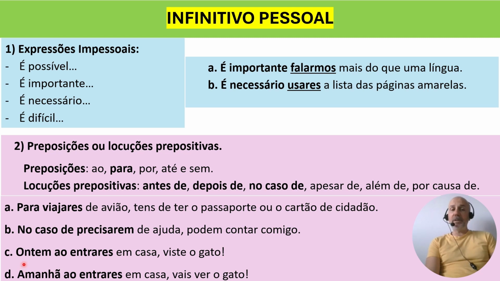And then I have a very similar sentence here, but it says amanhã, and amanhã is tomorrow, as you know. So this is about the future. This is taking you to the future. Amanhã, ao entrares em casa, so tomorrow, when entering the house, you will see the cat. See that C is a sentence about the past, and I have infinitivo pessoal. D is a sentence about the future, and I still have infinitivo pessoal. So as you can see, that's the reason why I have ao here: to show you that we translate ao like when, if you have a verb after it, and it connects with infinitivo pessoal.